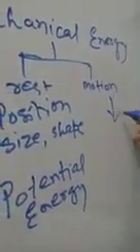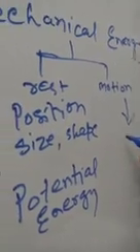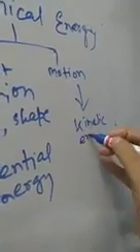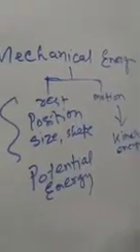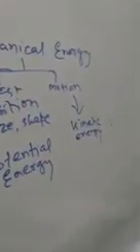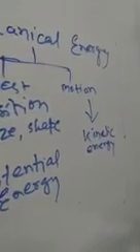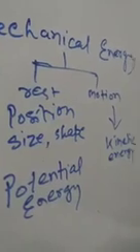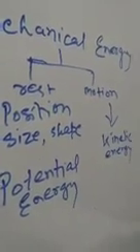And the energy possessed by the body by virtue of its motion is called kinetic energy. So mechanical energy is available in two forms: potential energy or kinetic energy. Available means the body possesses mechanical energy either in form of potential energy or kinetic energy or both.